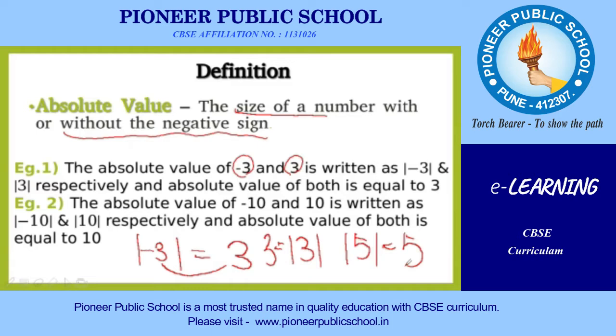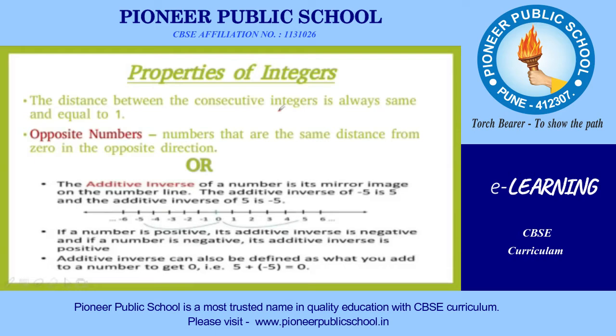Is that clear? So that is the actual meaning of absolute value. And absolute value means, always remember, this is the size of a number, and size we can never measure in minus. So this is nothing but our absolute value.